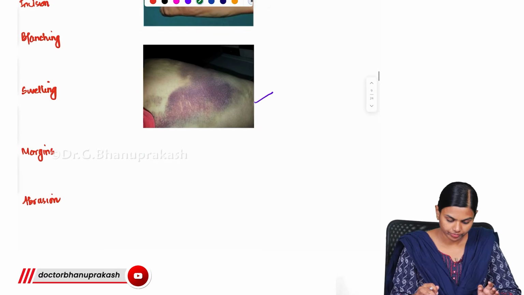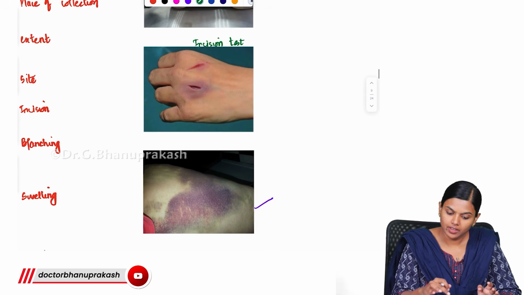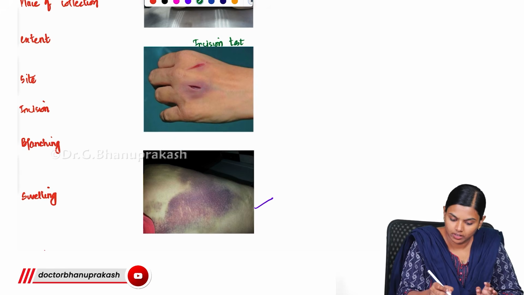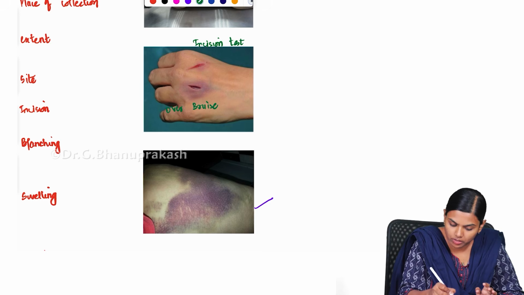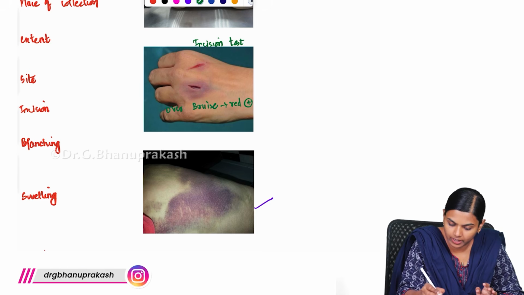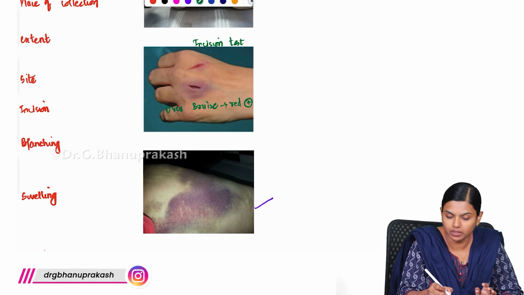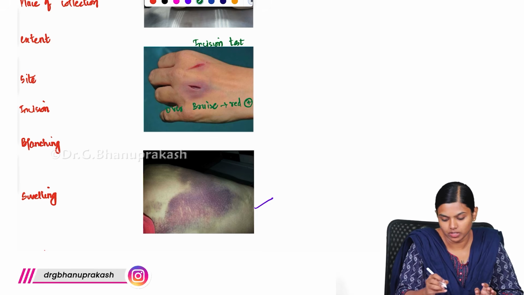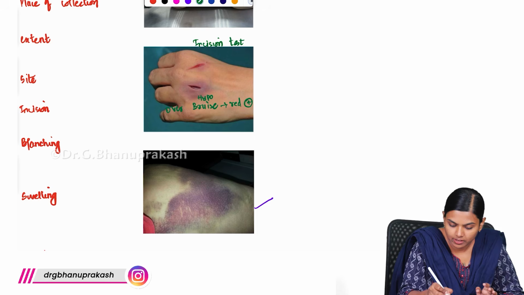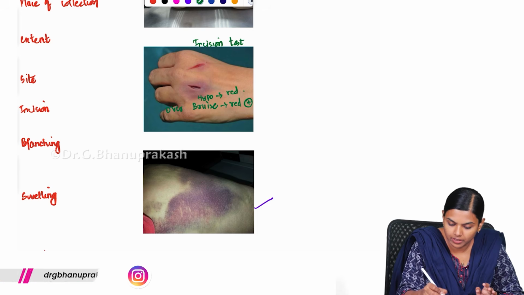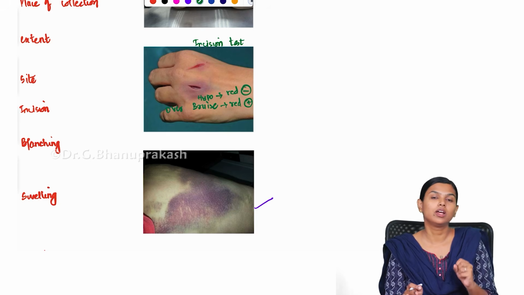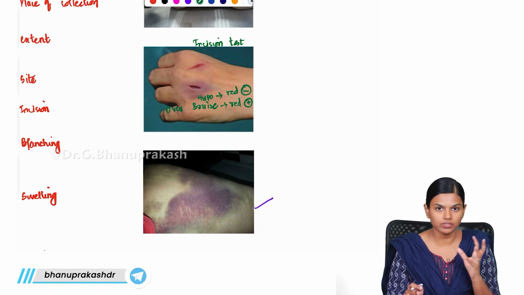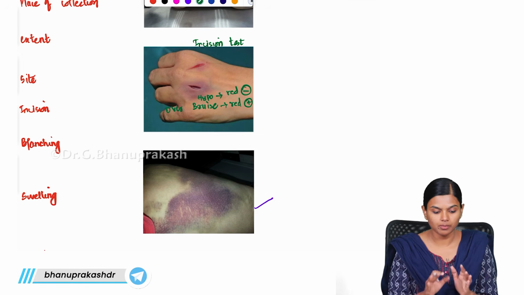When you make an incision over a bruise, you can see this red discoloration there. If it is hypostasis, this discoloration will be absent. So, this is how you mainly identify a contusion from a hypostasis. This is the main difference.